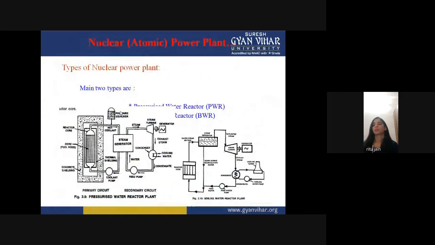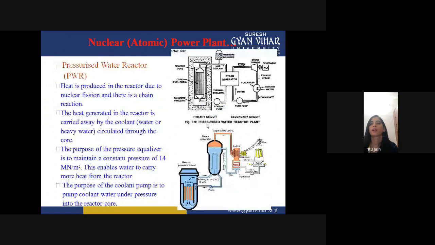Now we come to the different types of nuclear power plant, which are divided into two main parts: the pressurized water reactor plant and the boiling water reactor plant. In short, you can represent them as PWR, the pressurized water reactor plant, and BWR, the boiling water reactor plant. So what is a pressurized water reactor plant?